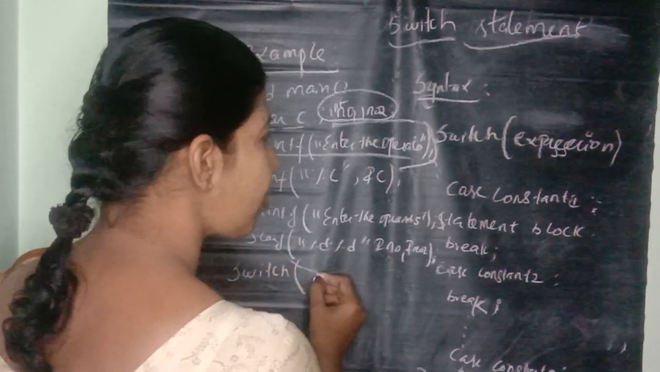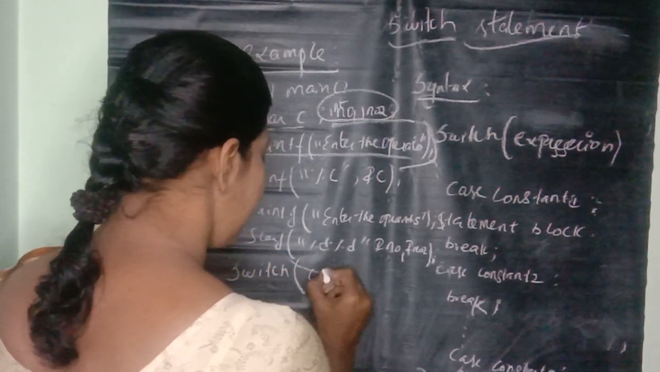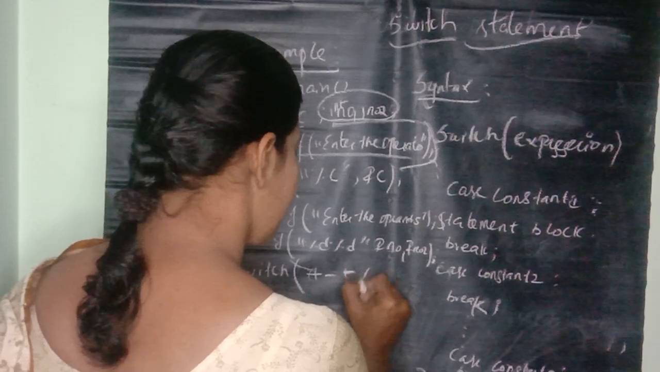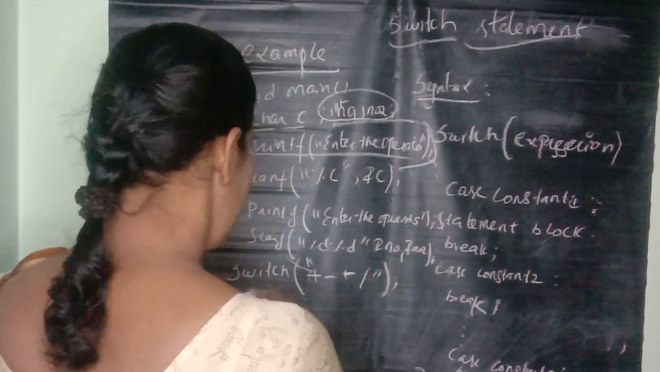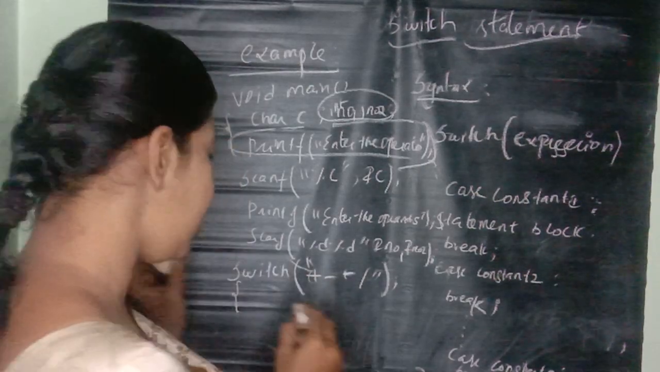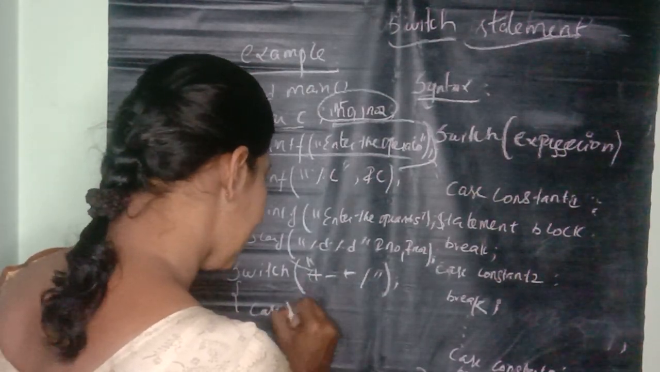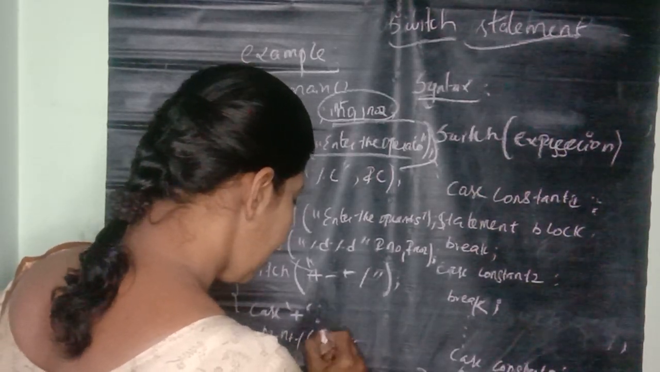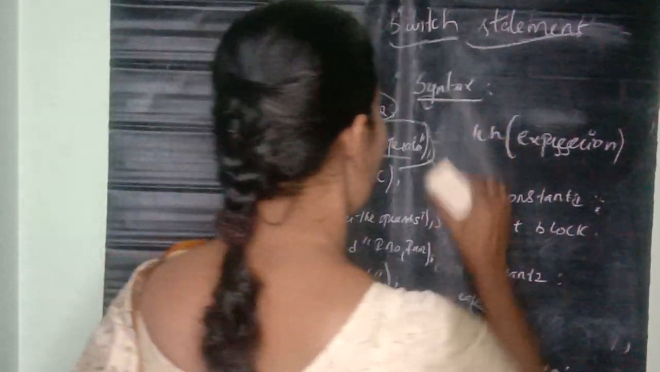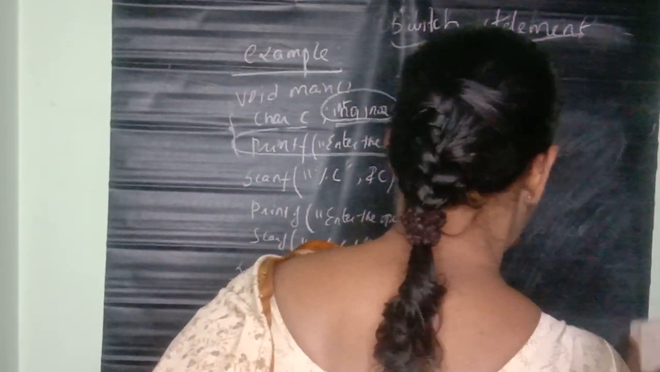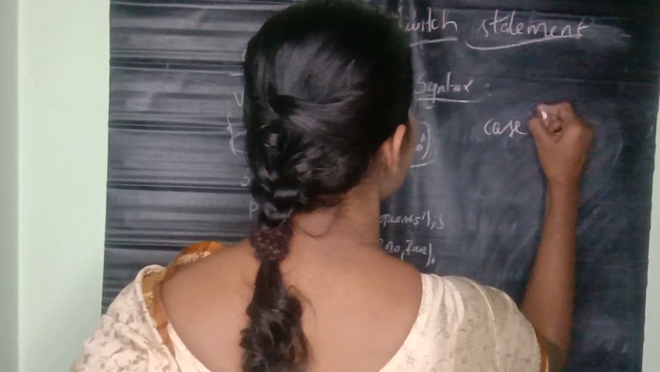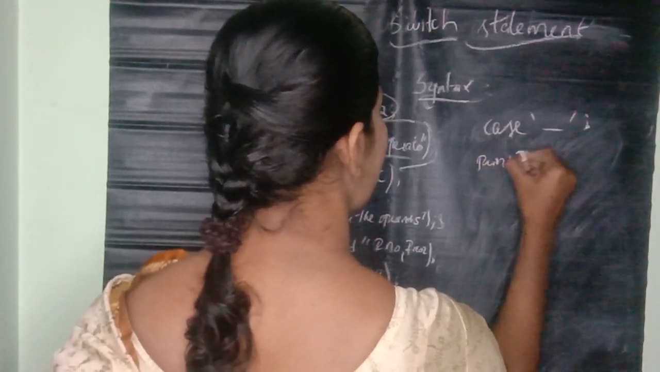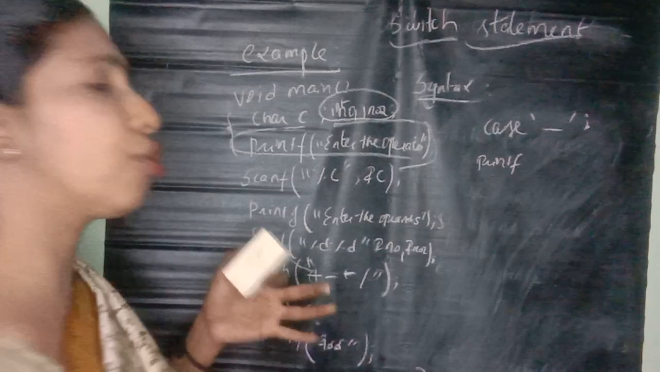Switch, and the expression is c. The switch operands are plus, minus, star and slash, specified in single quotes. Case plus means printf addition. Next, case minus, where you specify minus in single quotes, means printf subtraction. So addition, subtraction, multiplication, division, it goes on.